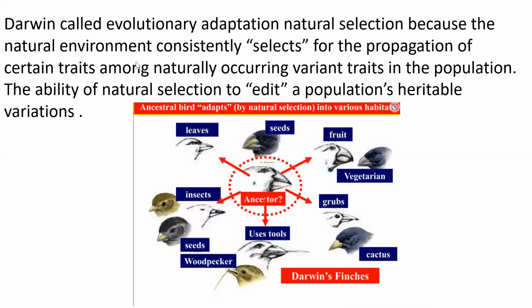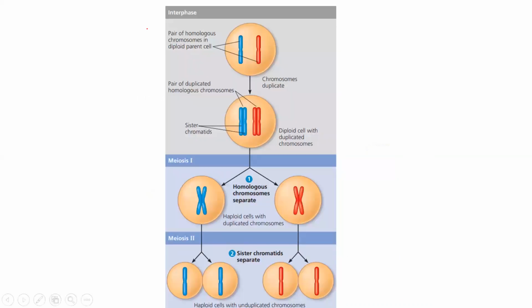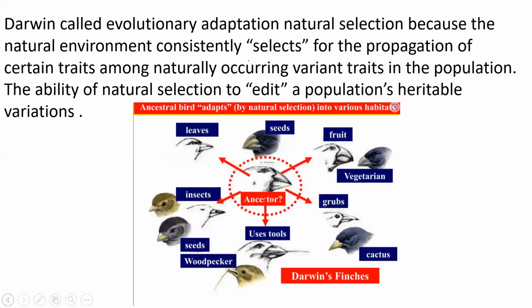So here we are going to talk about what is variation. How does variation occur, and why does variation occur at all? Why do we need variation? Darwin's theory of evolution says that in the process of evolution, nature tends to select. This is called natural selection. So according to the environment, a species undergoes so many changes.